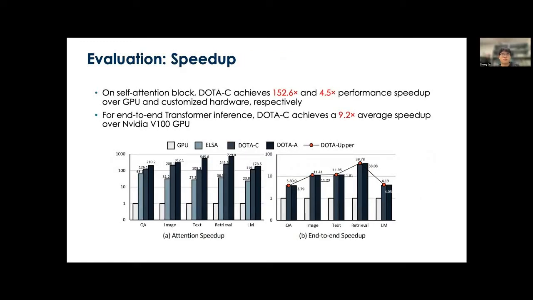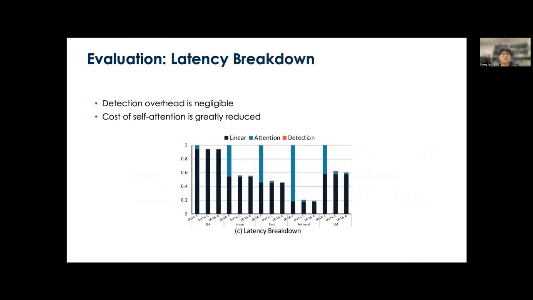This figure shows the performance comparison between DOTA and the baselines. For a self-attention block alone, DOTA-C achieves more than 100 times and 4.5 times performance speedup over GPU and ELSA respectively. For end-to-end transformer inference, DOTA-C is also able to achieve an average speedup of 9.2 times over GPU. We also provide the latency breakdown of the dense transformer and the sparse transformer using DOTA, which shows two things.